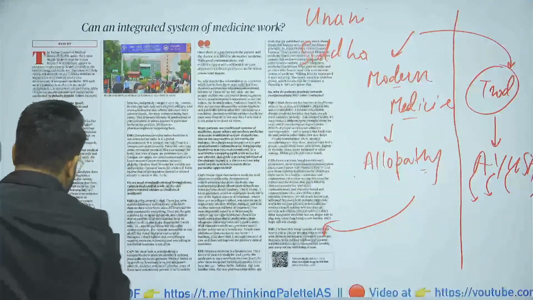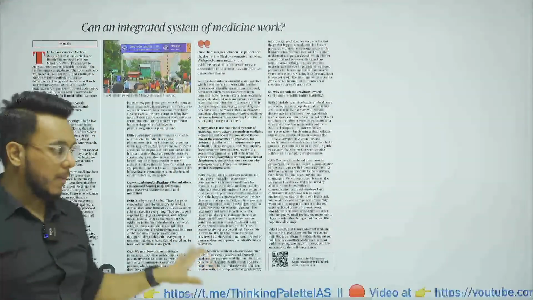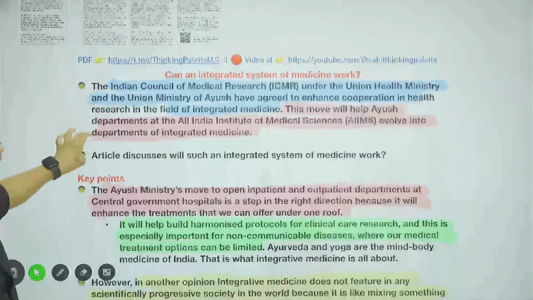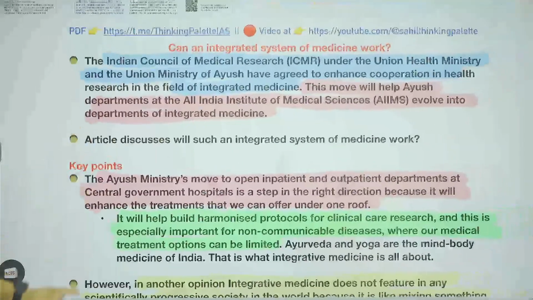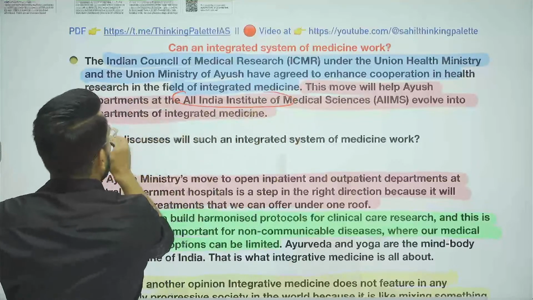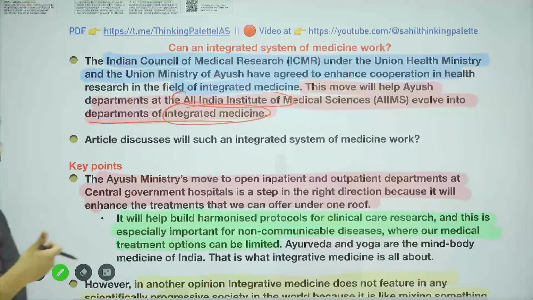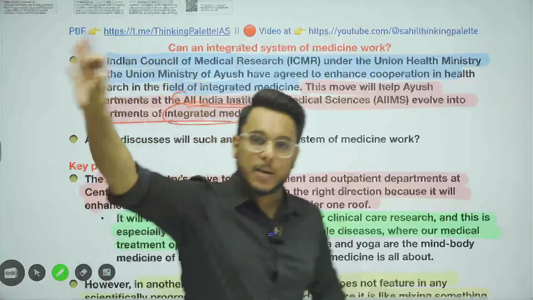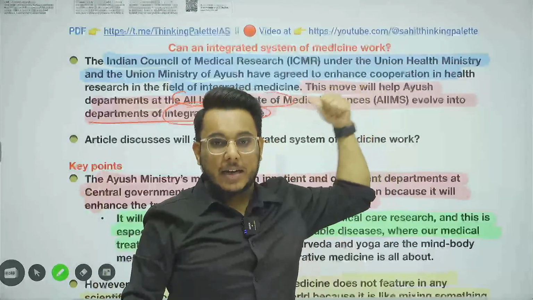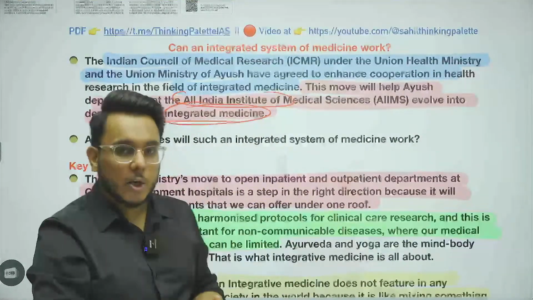So the article is along that line also: can an integrated system of medicine work or not? Now moving on in this direction, this move will help Ayush departments at AIIMS evolve into a department of integrated medicine. Right now, in AIIMS and many government hospitals, we have an allopathy department and an Ayush department. If this ICMR clinical trial is successful, then an integrated department can also be created. It will give more options to the people.